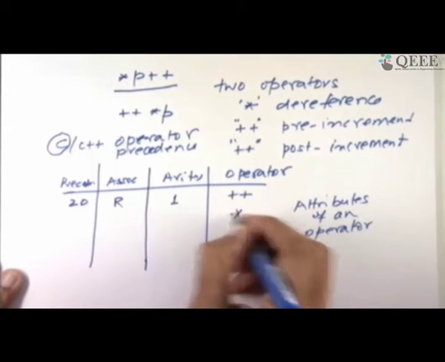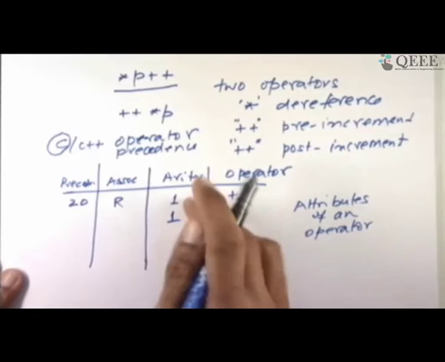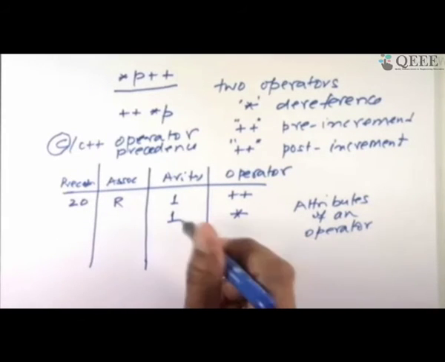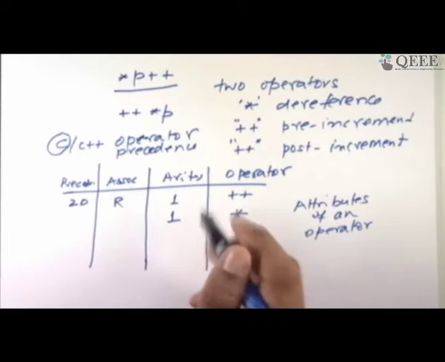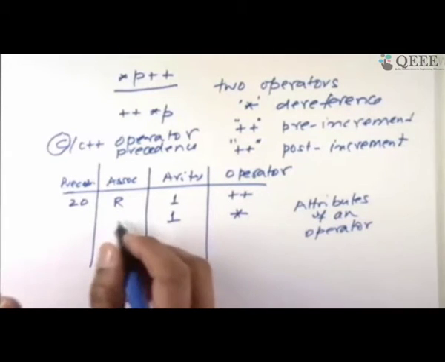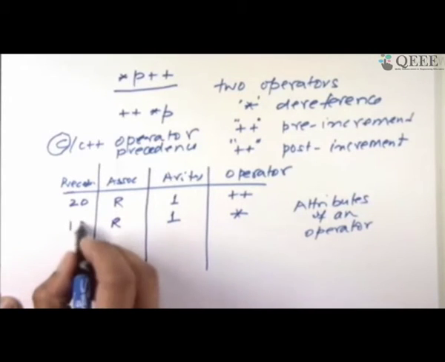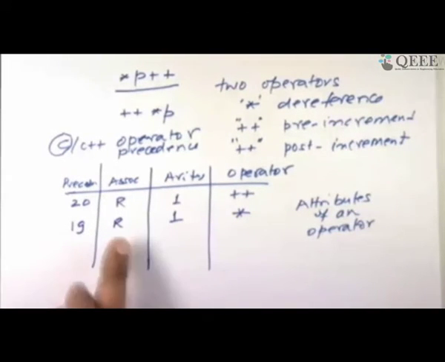Star is another unary operator. Arity 1 means it takes only one operand. It's a unary operator. Binary operator will be 2. It has 2 operands. And let's say star is also right to left, and it has precedence value 90. These are fictitious values. These are not correct values. So you should get the correct values from the language rules.